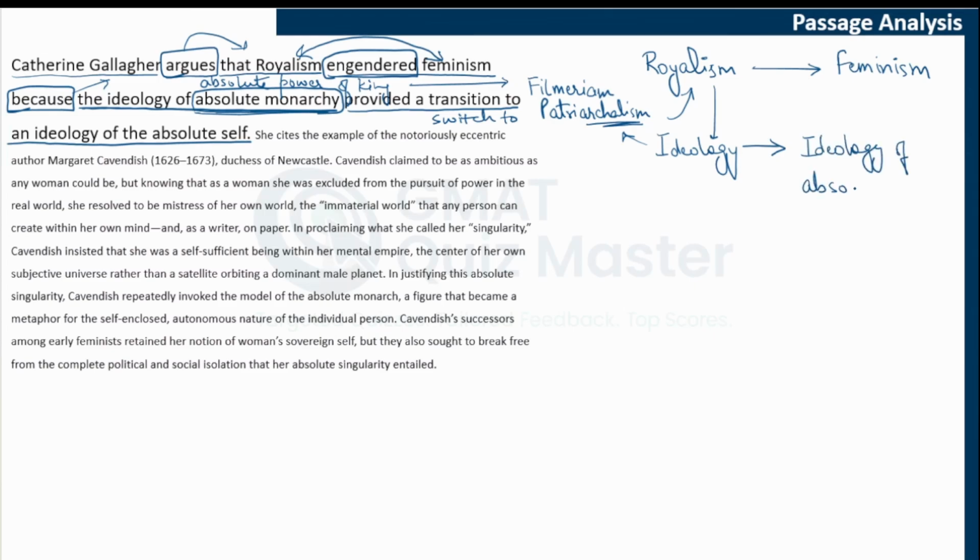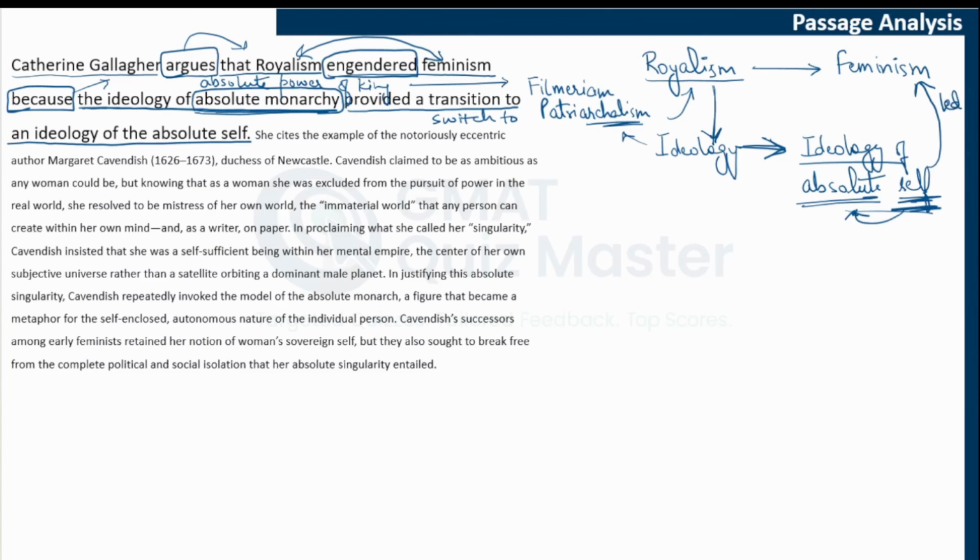Now we don't know what this means, but absolute self means that the self is all powerful, that is, you yourself are all powerful or something like that, where the self is given this absolute power. And the ideology being followed by royalism helped switch to the ideology of the absolute self, and that led to feminism.